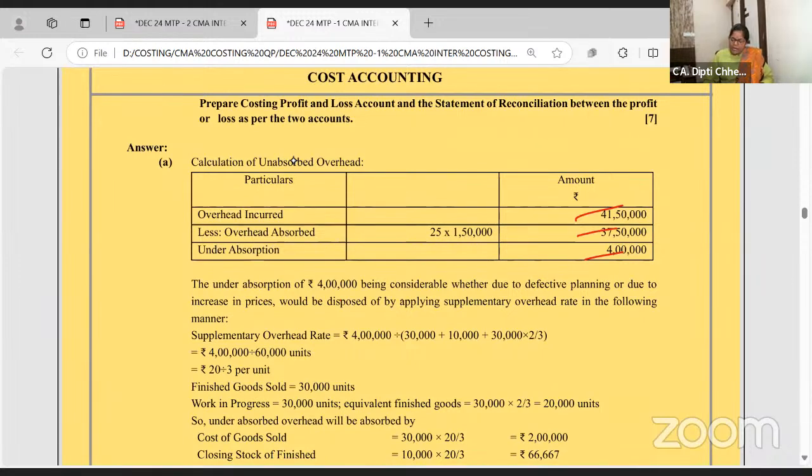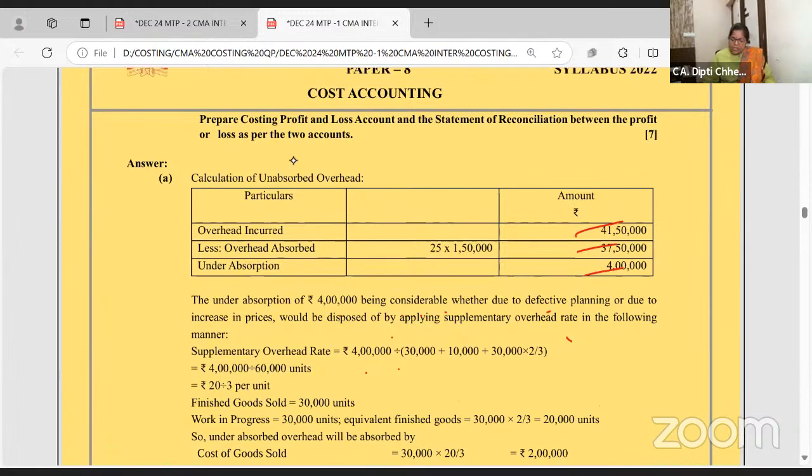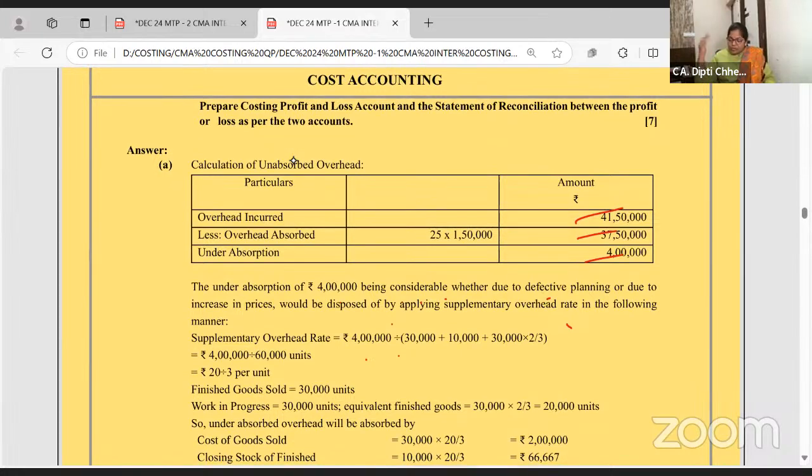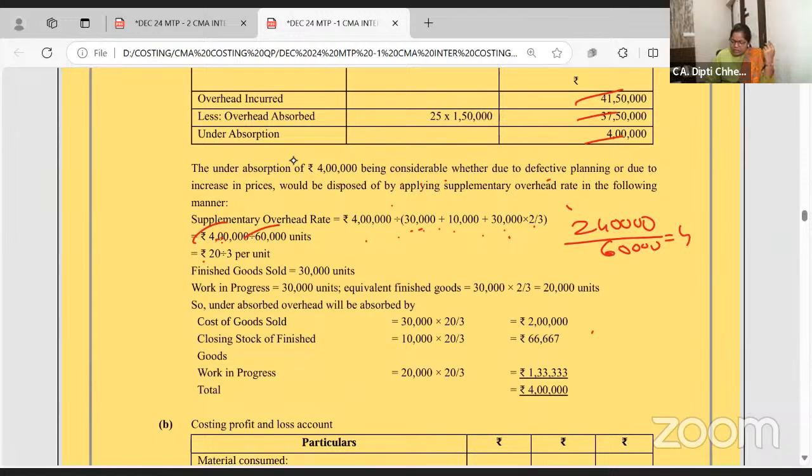The under absorption 4 lakh being considered whether due to defective planning and all. See, if it is defective planning, that should be taken out. And remaining what we have done: 30,000 ka 2/3, I took 20,000. So total 4 lakh divided by 60, but it should not be 4 lakh. I think it should be 240, because 40% is abnormal. Divide by 60,000. 4 per unit you can charge to each one.